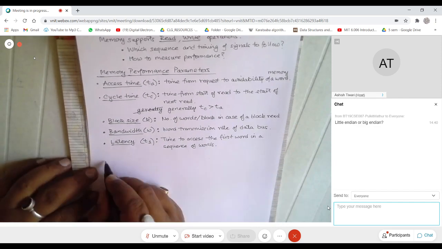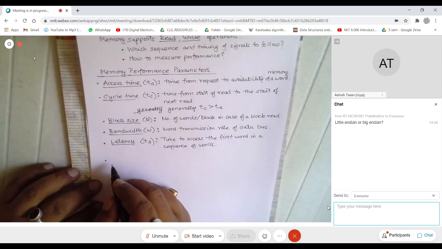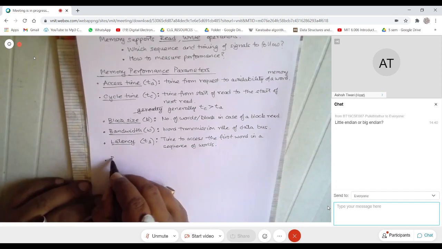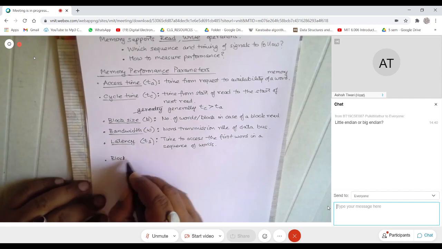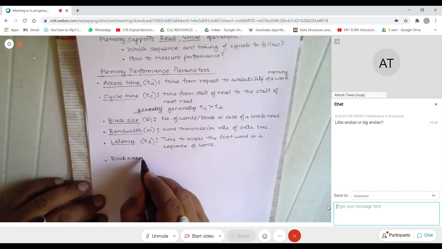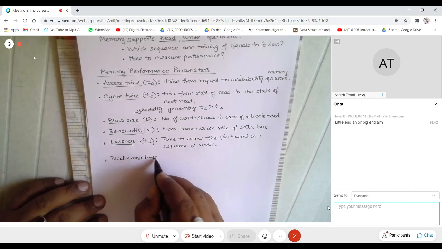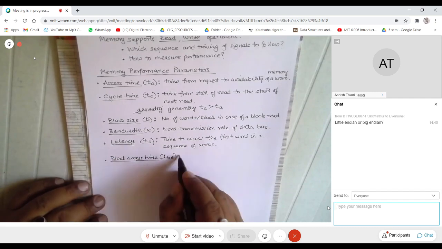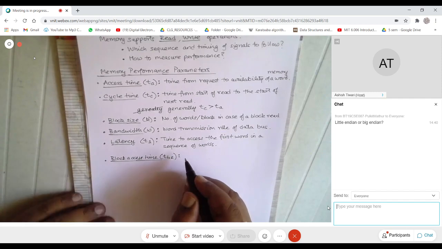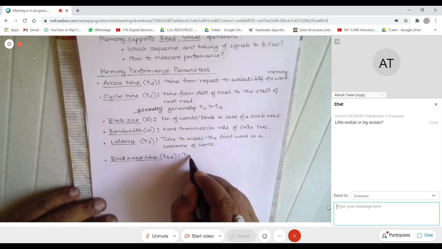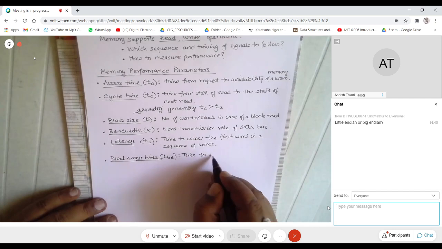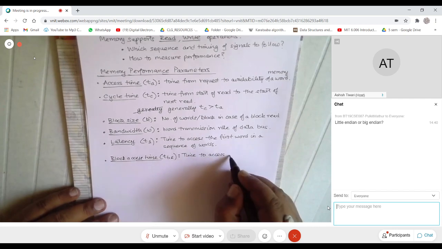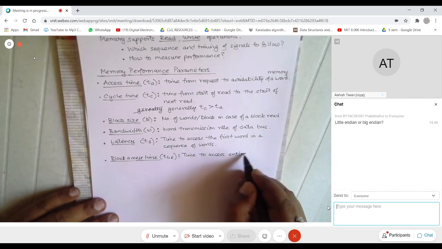And then I can define the final thing, which is block access time, or I will call it TBL. What is this? It is the time to access the entire block, right?